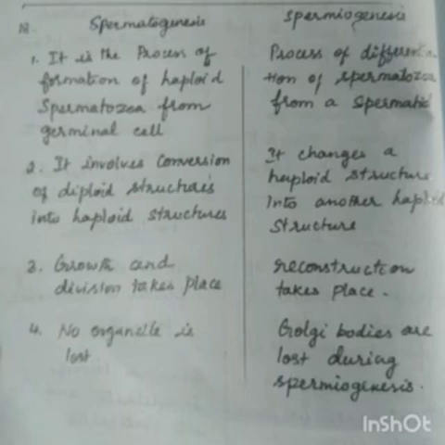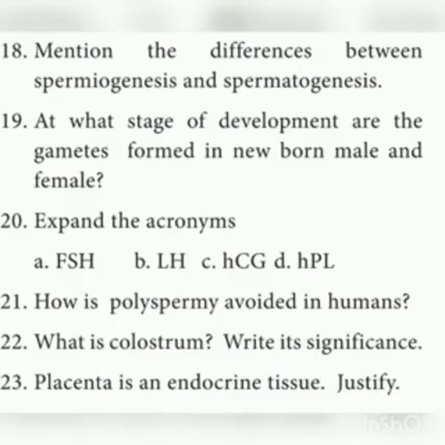The next point is growth and division takes place in spermatogenesis, whereas reconstruction takes place in spermiogenesis. And no organ is lost in spermatogenesis, whereas Golgi bodies are lost during spermiogenesis. So these are the differences between spermatogenesis and spermiogenesis. There is a slight difference in these two concepts.